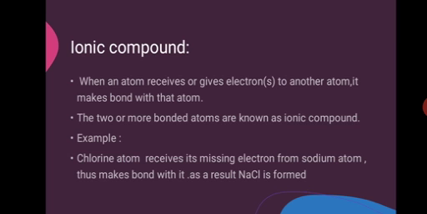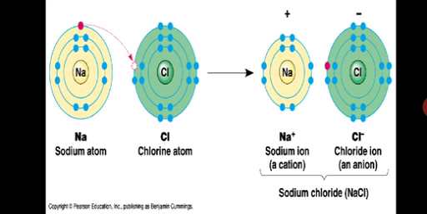Right, ionic compounds are there. Now what is an ionic compound? In an ionic compound, an atom receives or gives an electron to another atom and makes a bond with that atom, right? For example, NaCl. This one is Na. Na has 2 electrons in the K shell, 8 electrons in the L shell and 1 extra electron in the M shell. Now this electron is extra.